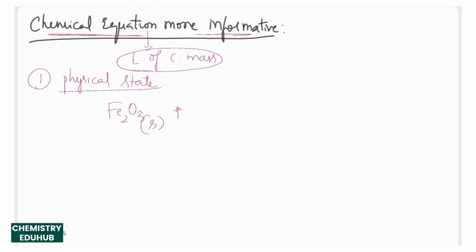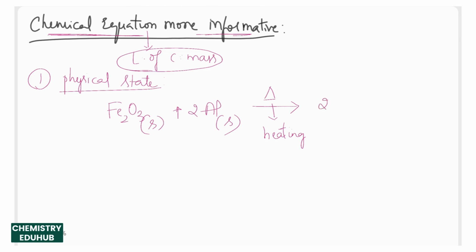When it reacts with aluminium metal, it is also a solid. We represent it with the symbol small s. Now we separate the reactants and products by an arrow. This delta indicates the heating process. We need to heat the iron oxide and aluminium. After mixing with each other, we need to start heating the reaction.